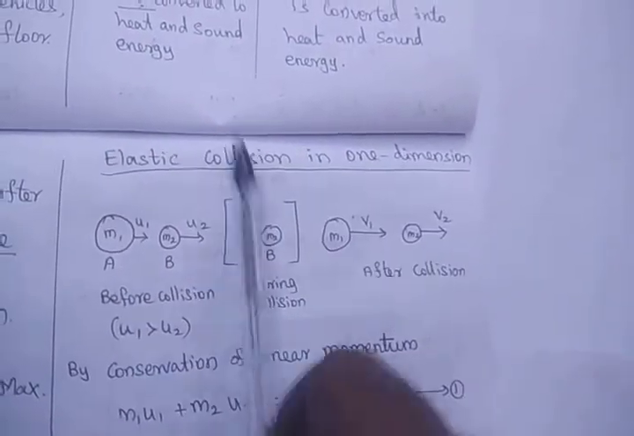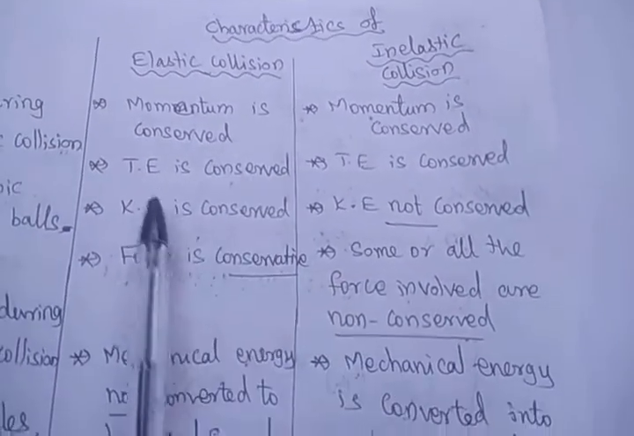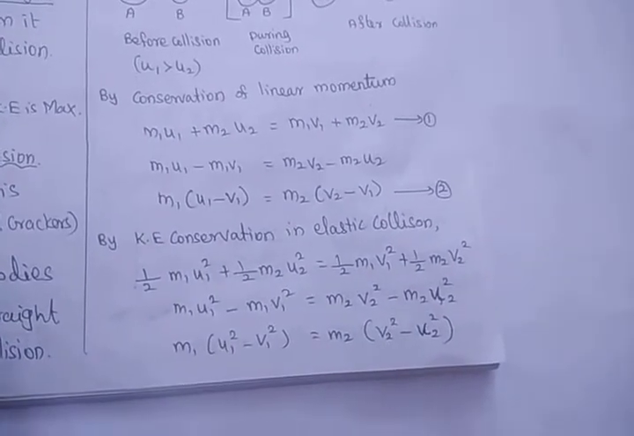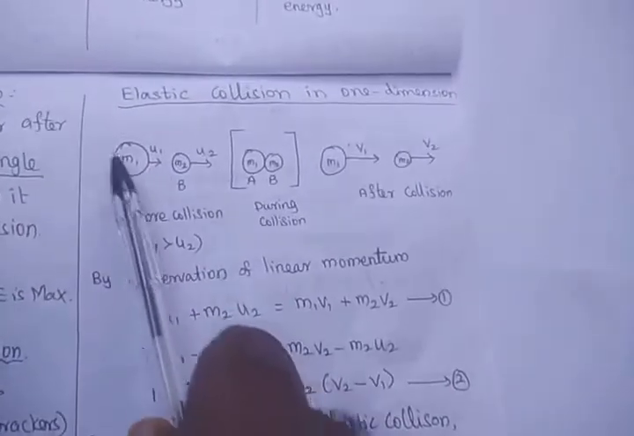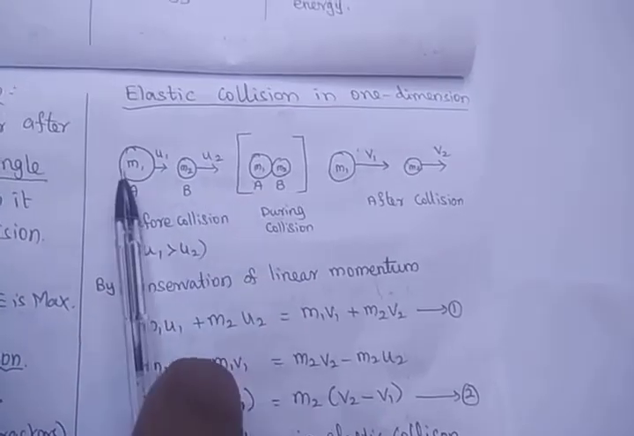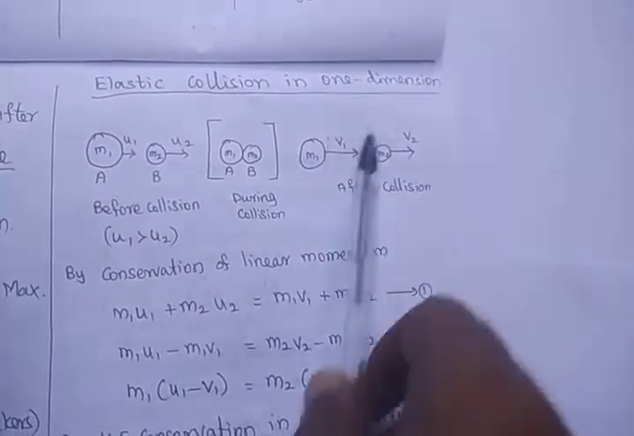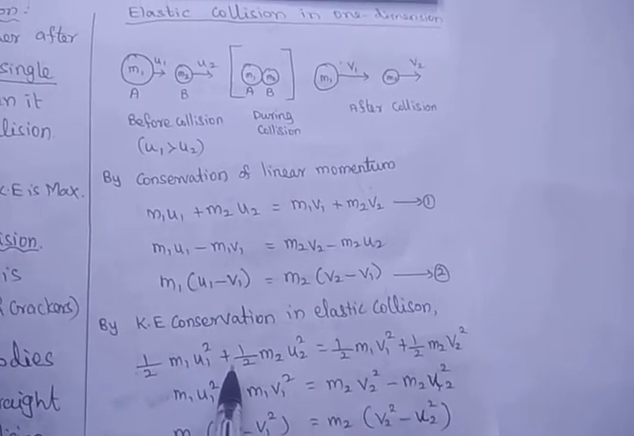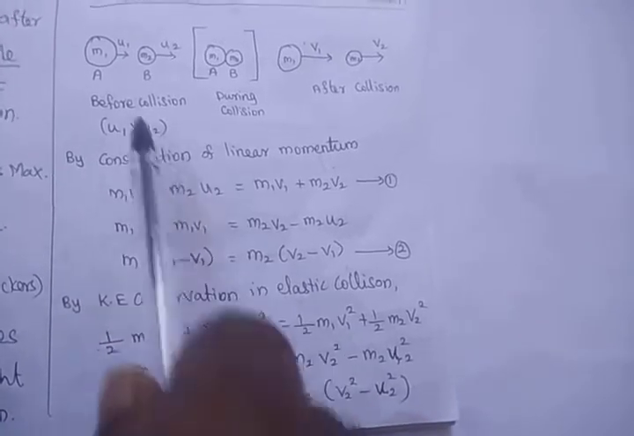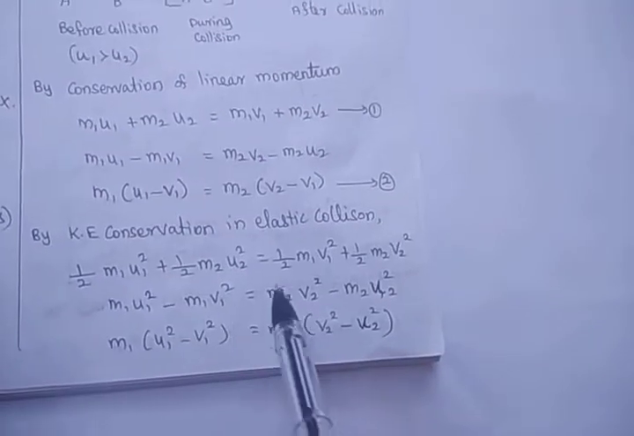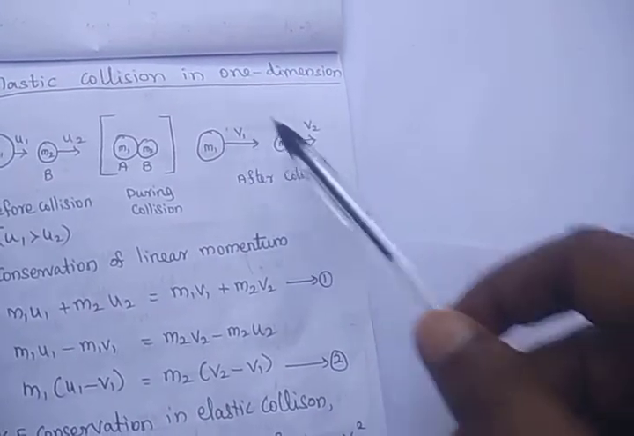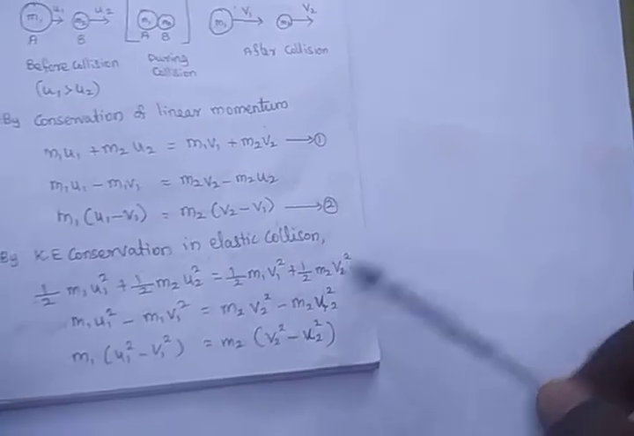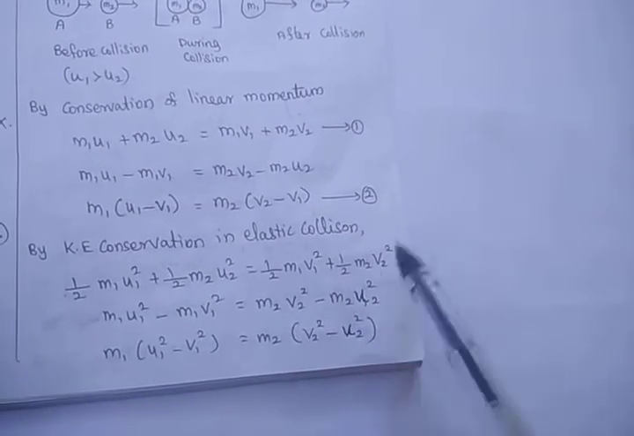For elastic collision, we can say that the momentum is conserved and the kinetic energy is also conserved. So by the kinetic energy conservation in elastic collision, the kinetic energy of each and every body before collision is equal to the kinetic energy of the two bodies after collision. So half m1 u1 squared plus half m2 u2 squared is equal to half m1 v1 squared plus half m2 v2 squared. As usual, the 1 by 2 terms get cancelled.